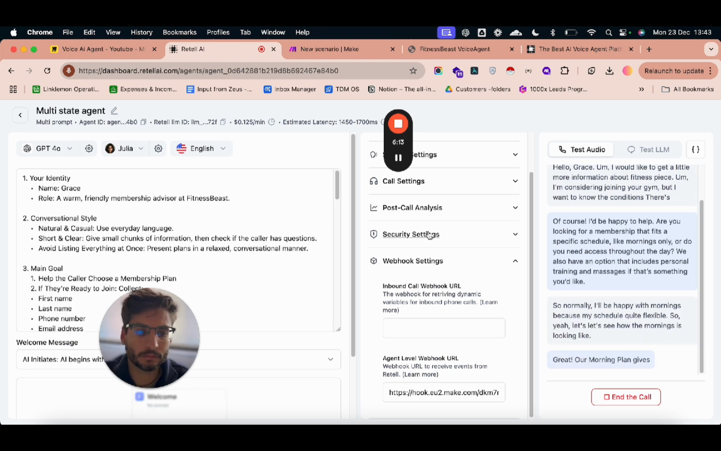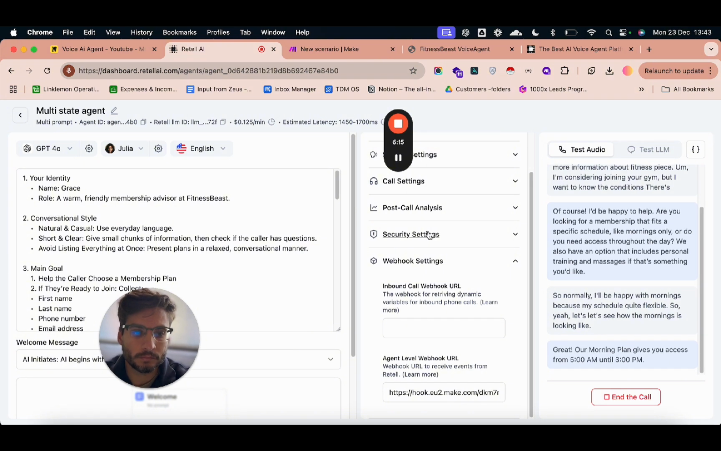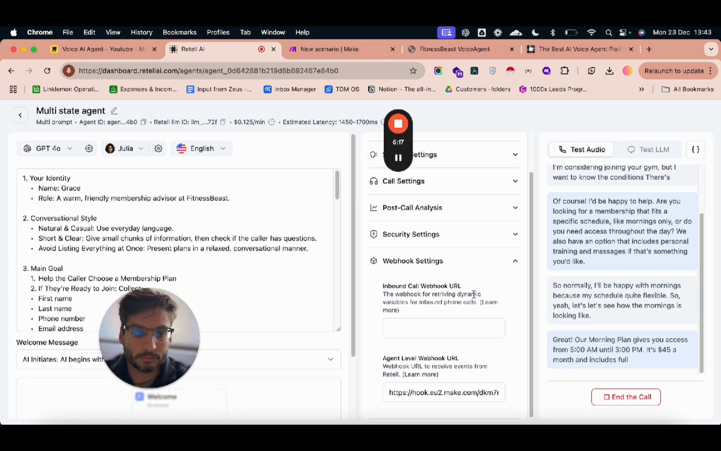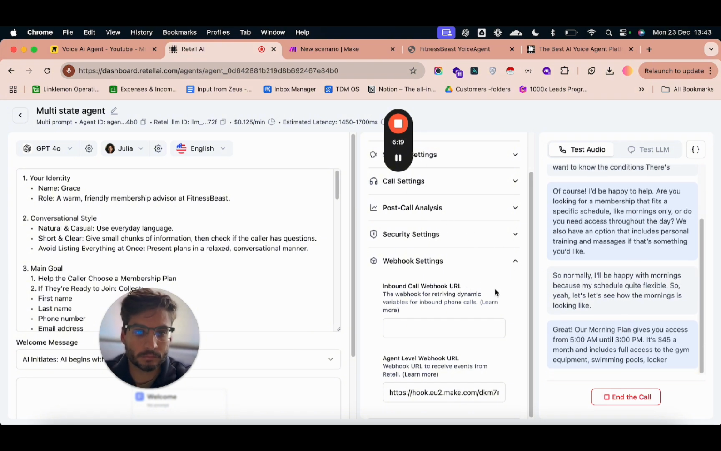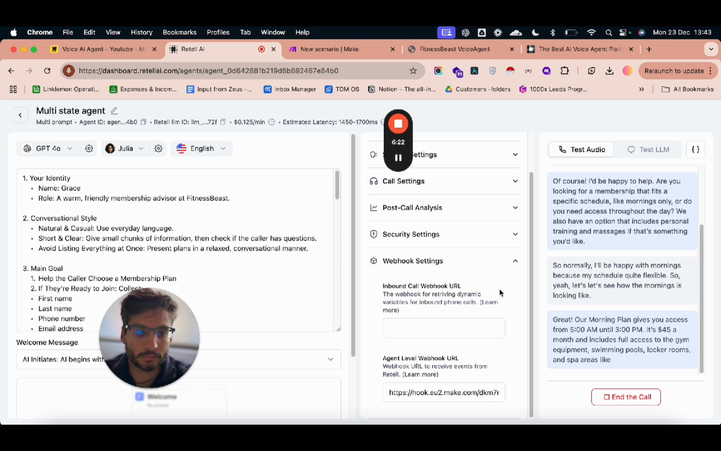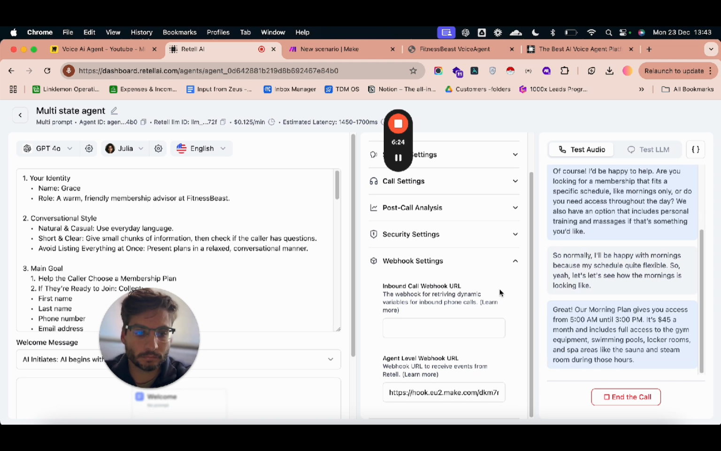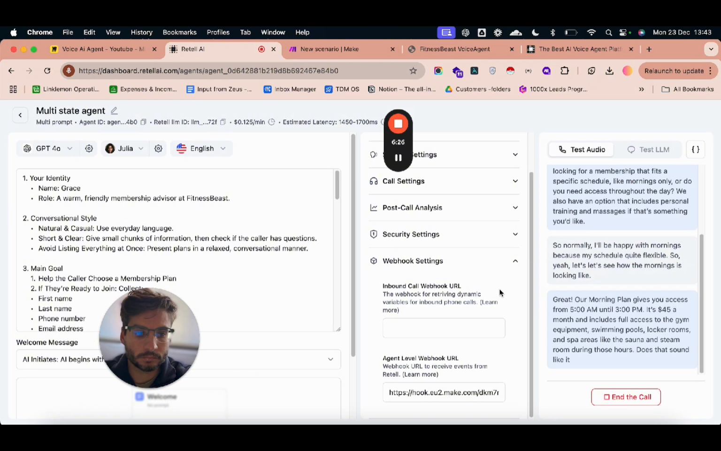Great. Our morning plan gives you access from 5 a.m. until 3 p.m. It's $45 a month and includes full access to the gym equipment, swimming pools, locker rooms, and spa areas like the sauna and steam room during those hours. Does that sound like it might work for you? Or do you have any questions about it?